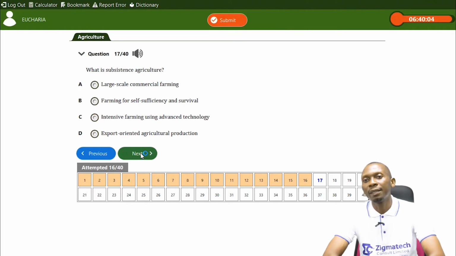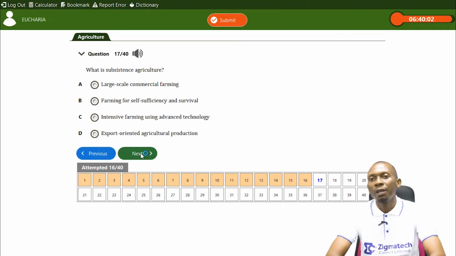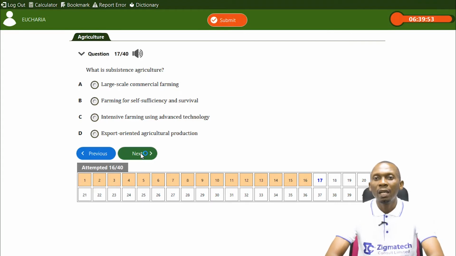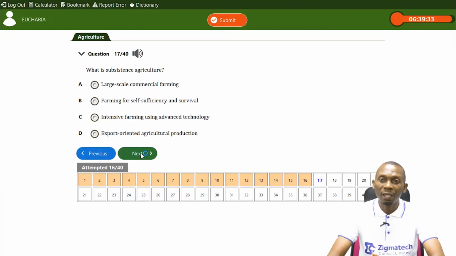So what is subsistence agriculture? From our basic knowledge of types of agriculture, we have subsistence and commercial agriculture. And when we talk about subsistence, we're talking about agriculture on a small scale, whereby the farmer produces just enough to feed himself and his family with little or no surplus for sale. So let's look at the options. The first option says large-scale commercial farming. Nope. That has to do with commercial agriculture.